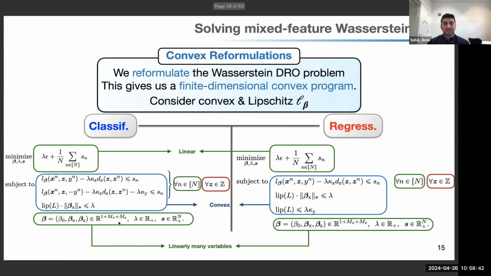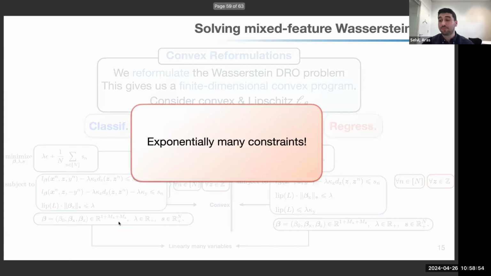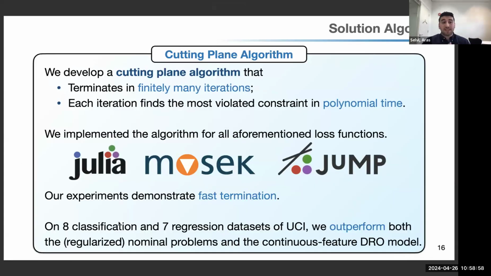But the problem here is that the constraints are also indexed for every z that we can come up with, which means that any possible combination of categorical features can index our constraints. And there are exponentially many such constraints. So what we do is that we develop a cutting plane algorithm. This algorithm exploits the structure of linear models as well as some properties of distributionally robust optimization. And we have a finitely-many-iterations termination guarantee. And each iteration of finding a cutting plane actually works in polynomial time.